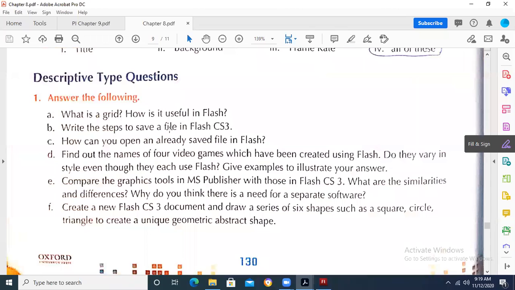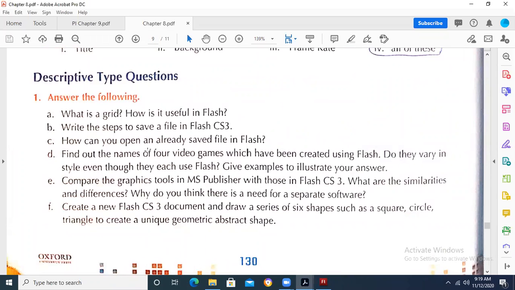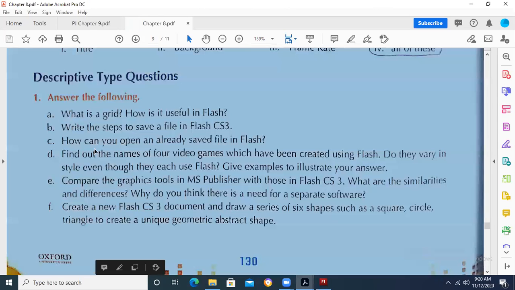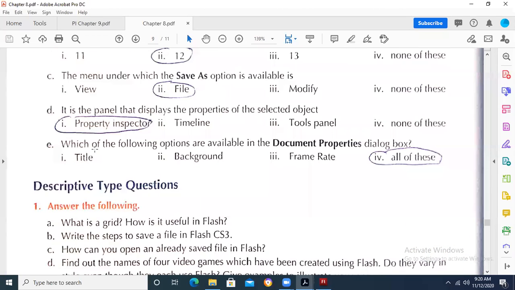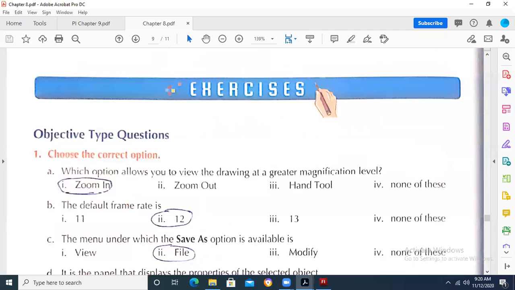Fine. So I had explained this, and I also said that the questions may be from this exercise, but not necessarily, because we will ask the questions from the whole chapter. So you should go through these questions as well, which are given at the end of the chapter. But it is not necessary that the same questions will be there. We will have some different questions from all the options that we have gone through regarding Adobe Flash.